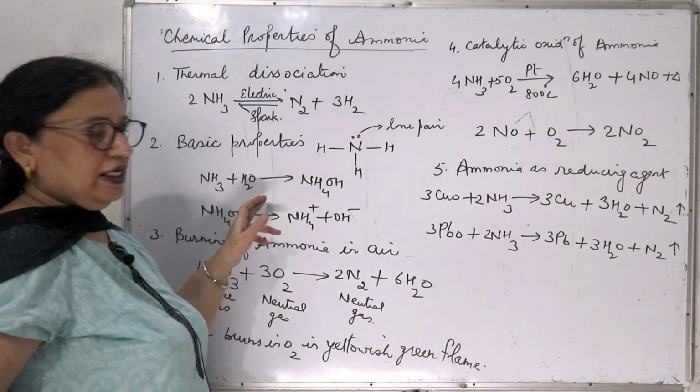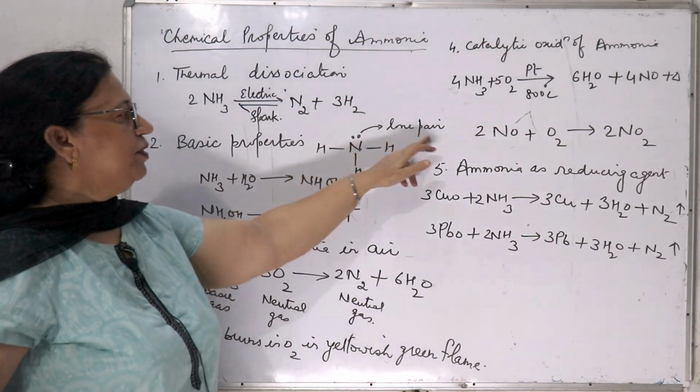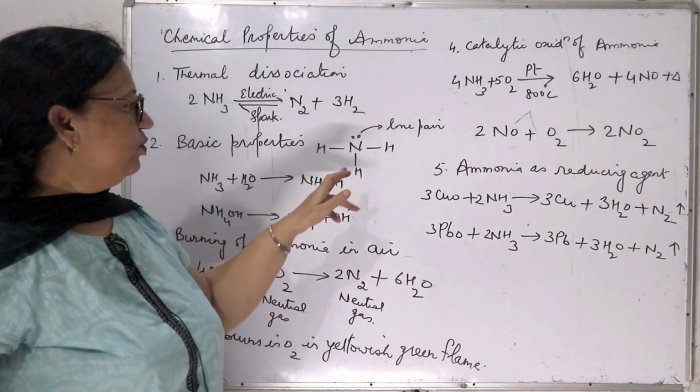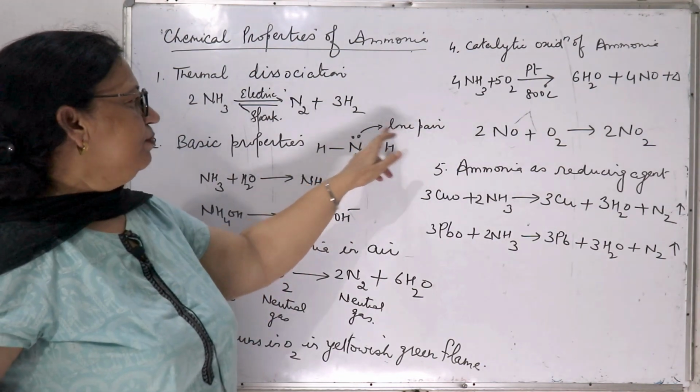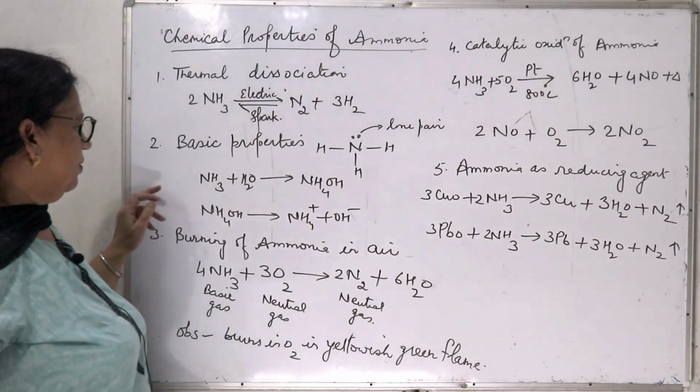Second property, that is basic properties. Ammonia is a basic gas. Why does this give the basic properties? Because it is having lone pair of electrons. You know the structure of ammonia, and it is having lone pair of electron on nitrogen. That is why it gives the basic properties.